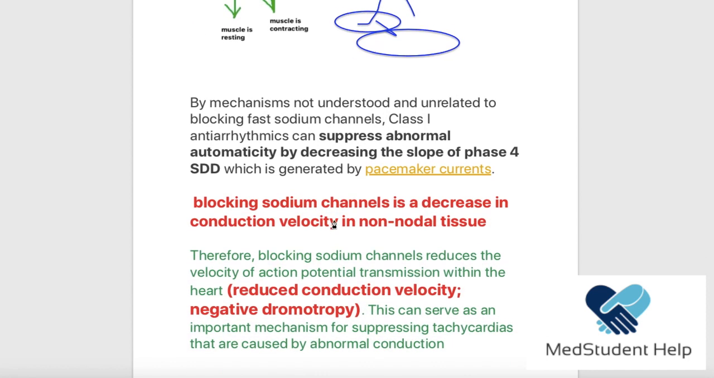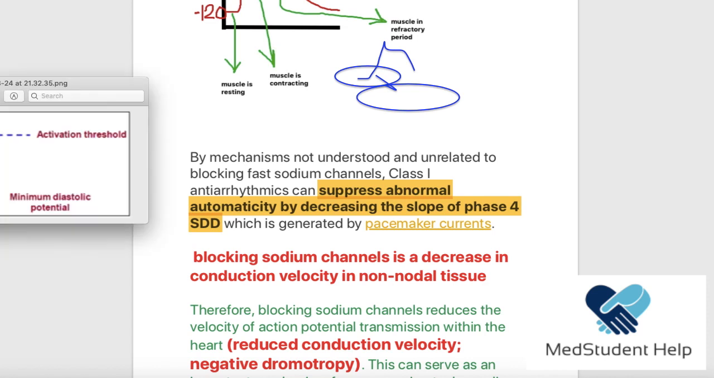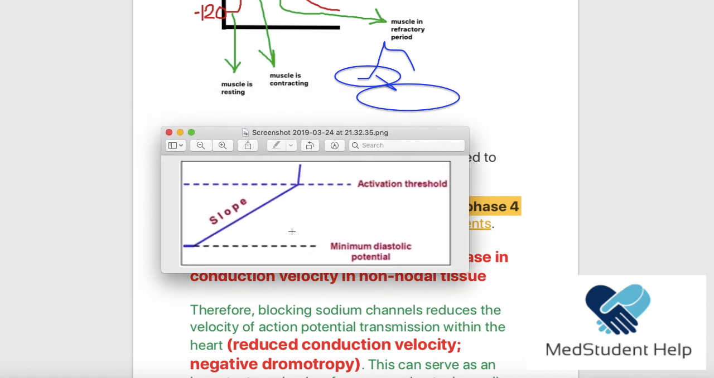So, in addition to that, by mechanisms that are not really understood, and unrelated to blocking the fast sodium channels, the class 1 antiarrhythmic drugs can suppress abnormal automaticity by decreasing the slope of phase 4, the SDD, which is generated by the pacemaker current. Now let me remind you here. We said this was the SDD, right? We said that it depends on the minimum diastolic potential, the slope and the activation threshold.